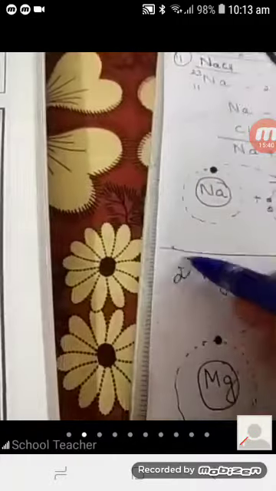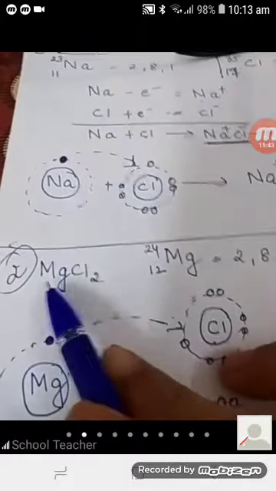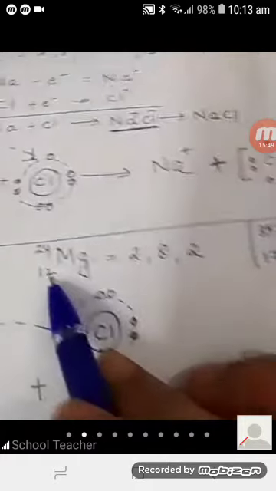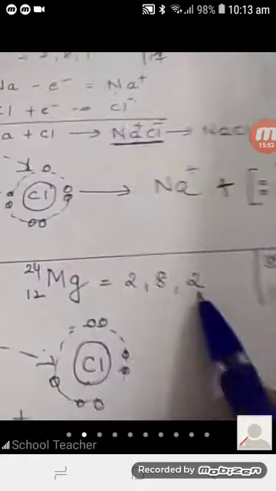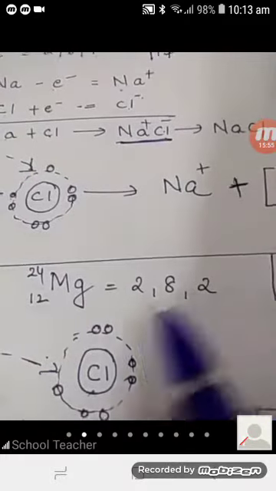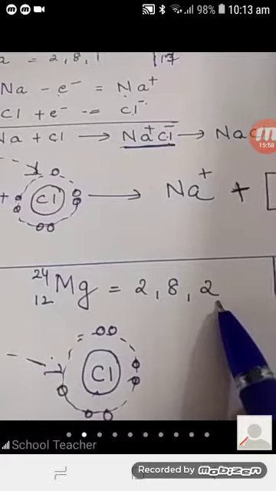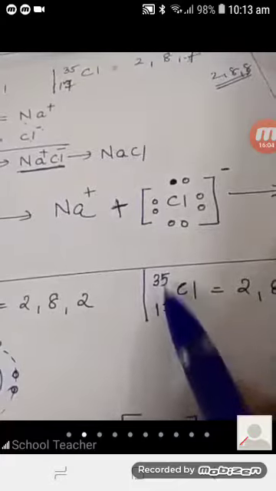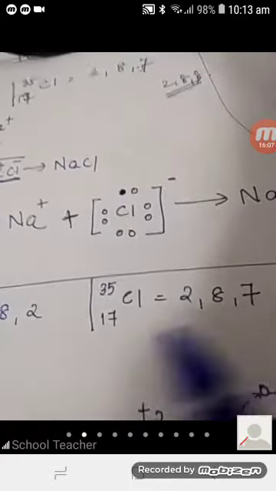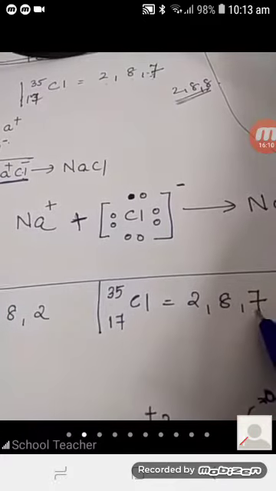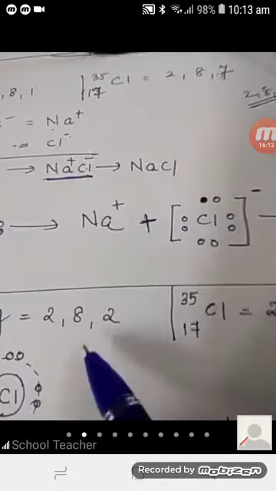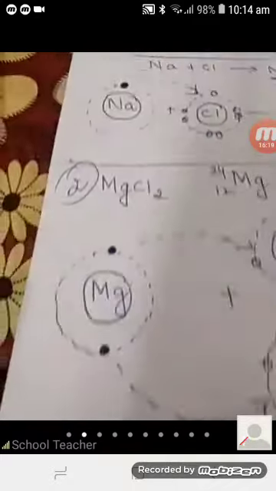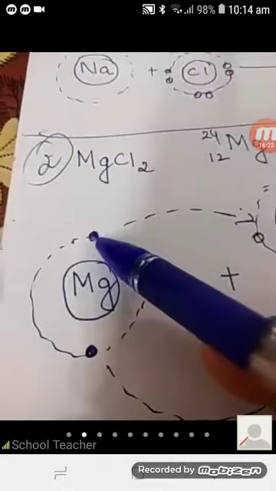The second one is magnesium chloride. Now let us see the magnesium. Here magnesium, the atomic mass is 24 and atomic number is 12. So 2, 8, 2. How many extras are there? 2. This belongs to third period and the group number is 2A. So here the chlorine again 35 and 17, so 2, 8, 7. Now one chlorine atom can accept only one electron. So to accept two electrons, we need two chlorine atoms. So here we can see I have drawn this is magnesium, with both the extra electrons.